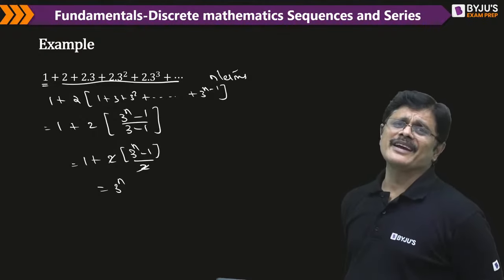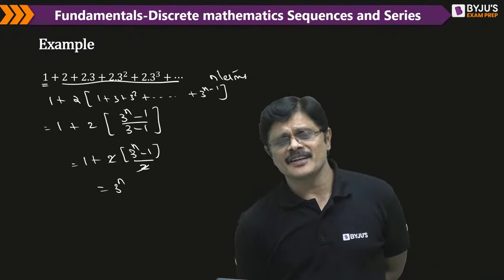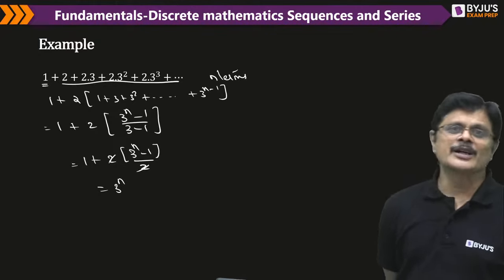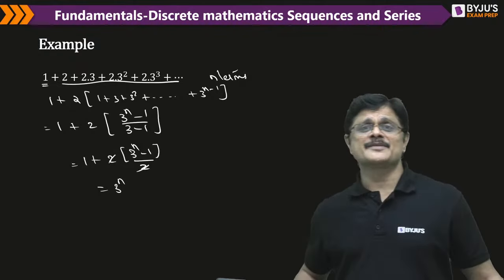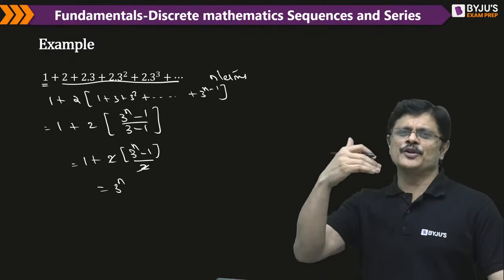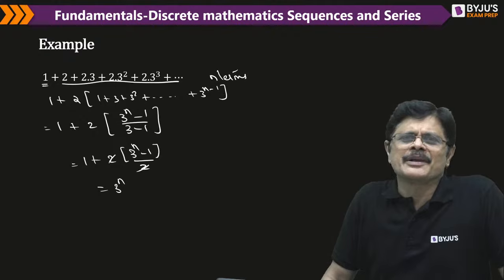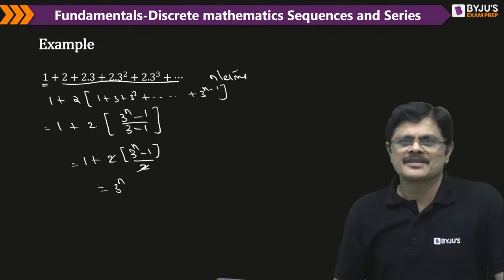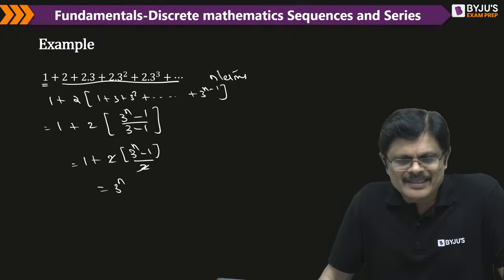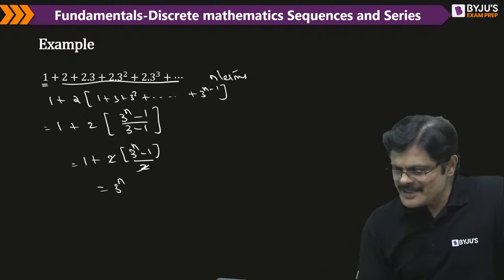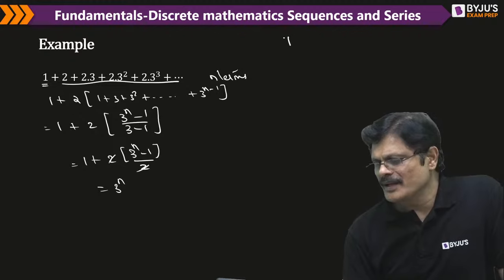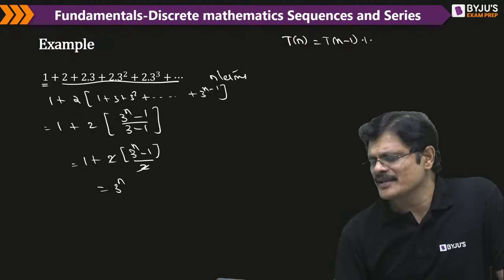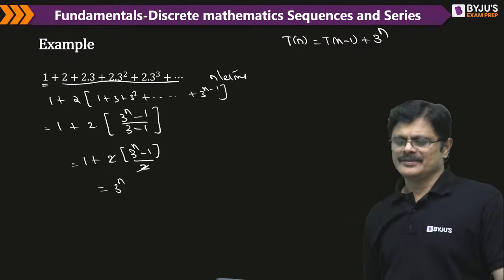See, even if you are solving a recurrence relation by the iteration method, you make use of this type of sums many times. And there also people find many difficulties, my dear friends. In solving a recurrence relation using the iteration method, you get some sequence where you have to find the sum to n terms. People say, what is it? The problem will be simple. See, I'll just show you one problem. Tn is equal to Tn minus 1 plus 3 power n.